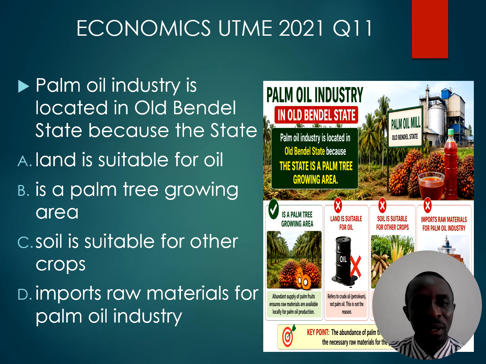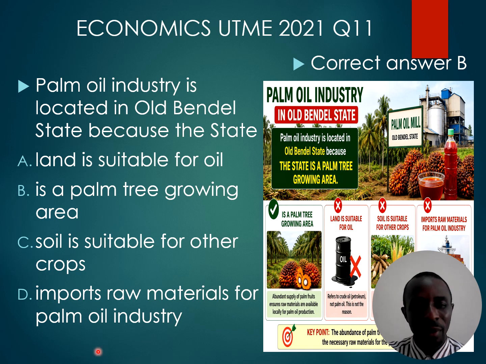Palm oil industry is located in Old Bende State because the state is a palm tree growing area. That's why palm oil industry is located in the Old Bende State. And from palm tree, you can get some products. From palm tree, you can get palm kernel, you can get palm wine, and you can get palm oil. Our correct answer is option B.